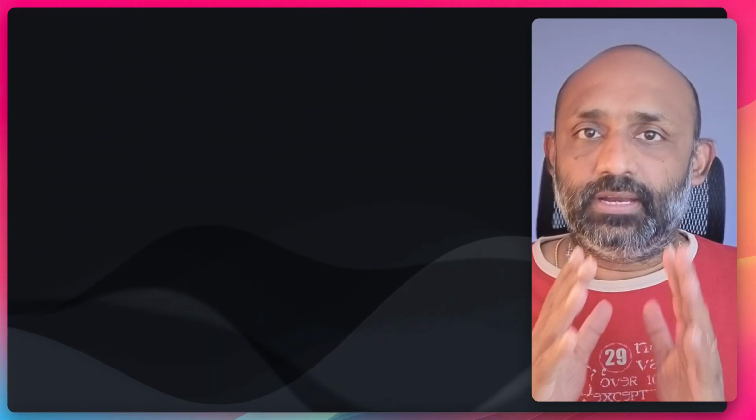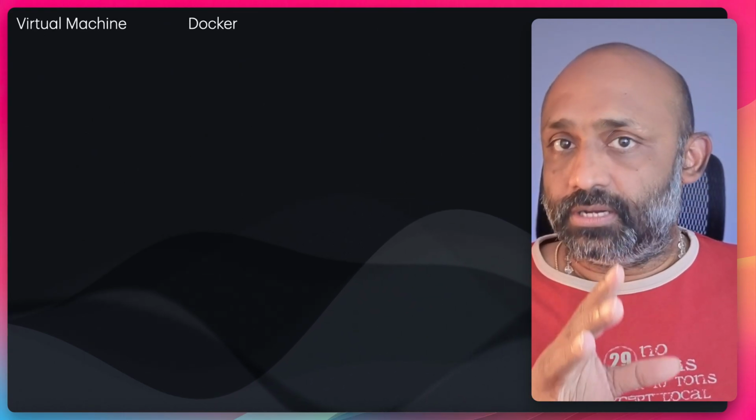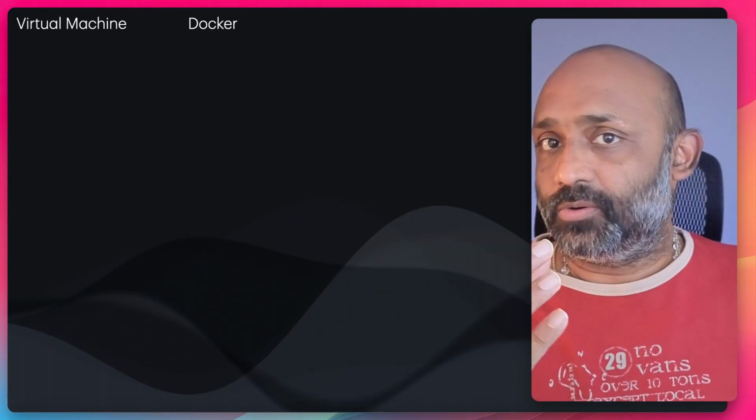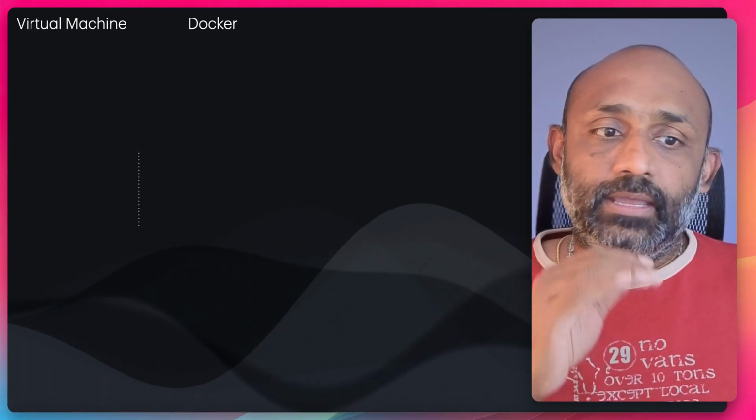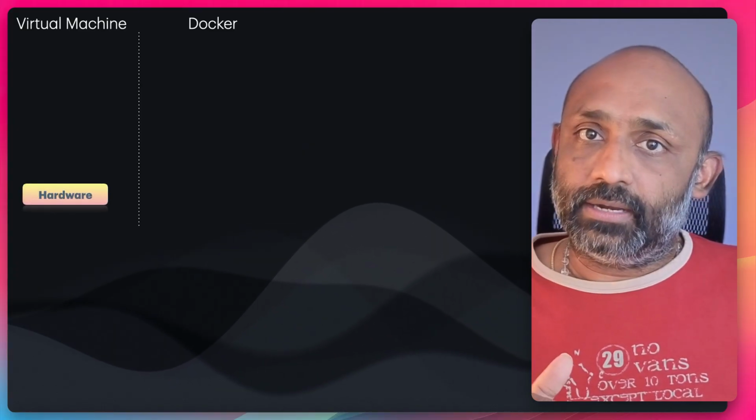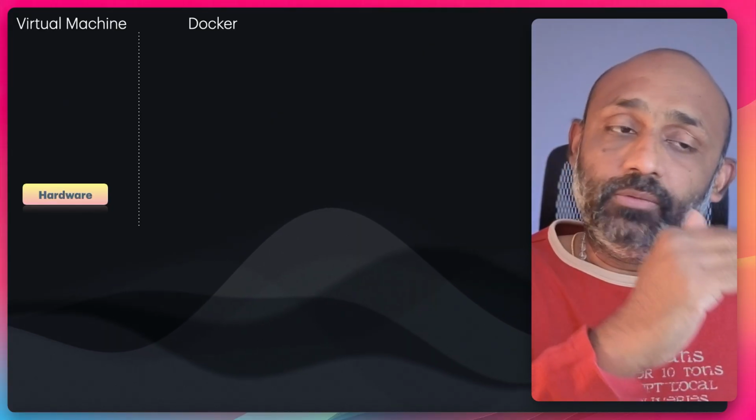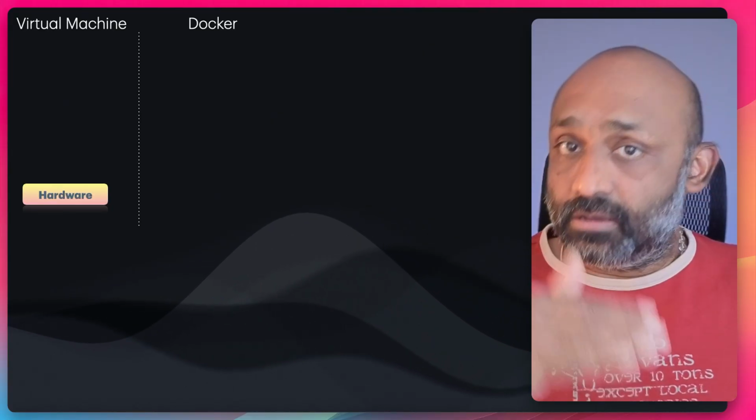So now let's look into different virtualization technologies. To start with, the first thing is the virtual machine, and the second thing is Docker. These are the two main things which we are going to look into today. And it all starts with a hardware layer. The bottommost layer is the hardware layer. We'll see all the layers on top of it, and what the difference is between the virtual machine and the Docker layers, right?